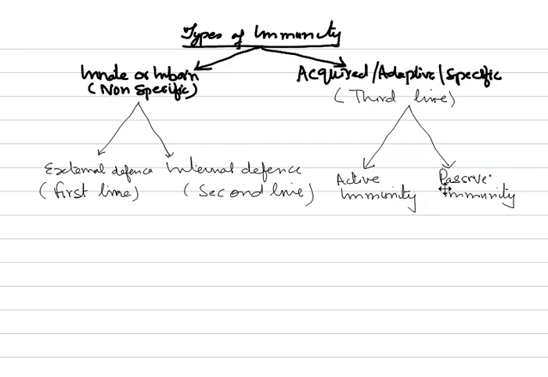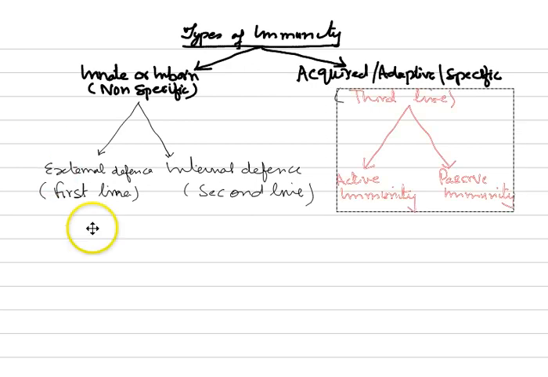So let us start first with the innate or inborn immunity. We shall be discussing this third line, that is the acquired or adaptive immunity, a little later.